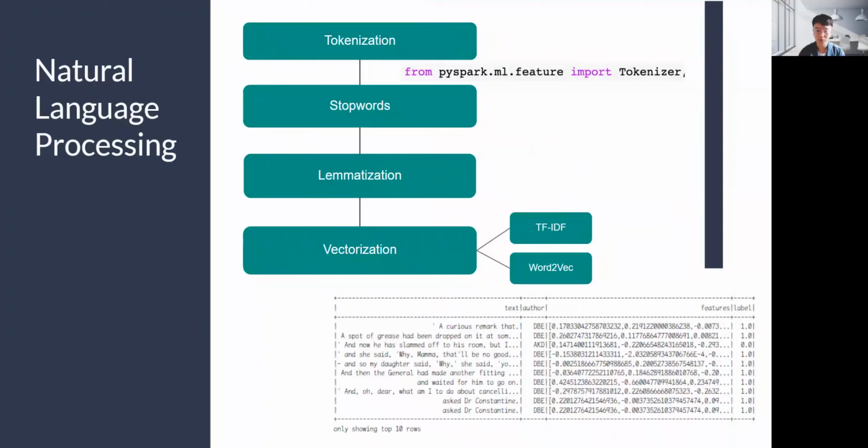Word to vector is an estimator which takes a sequence of words representing documents and trains a word to vector model. This model transforms each document into a vector with the average of all words in the document. And we use the vector as our features for training and identifying.